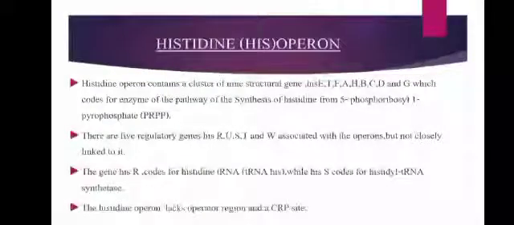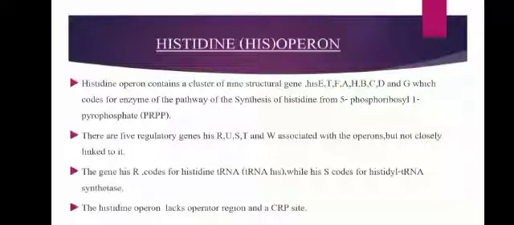As the name itself says, regulatory genes are involved in the on and off mechanism of this operon, and it also has 5 regulatory genes, that is R, U, S, T and W, associated with the operon but not closely linked to it. The gene his R codes for histidine tRNA, while S codes for histidyl tRNA synthetase.